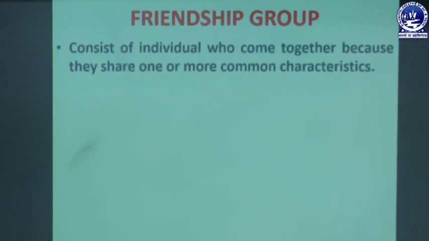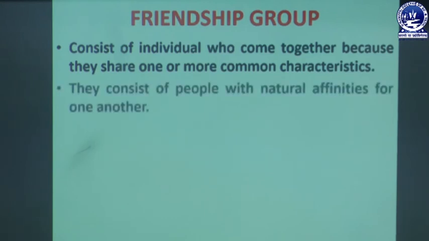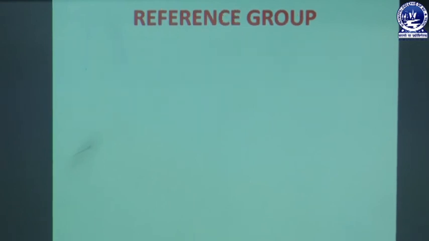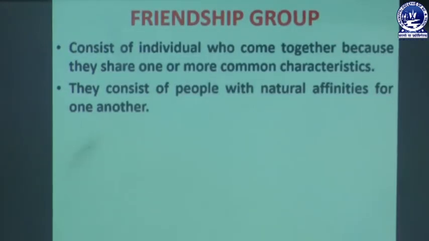And what is a friendship group? It consists of individuals who come together because they share one or more common characteristics, people with natural affinities for one another. In a friendship group there is sharing and caring, and more common characteristics between each other.